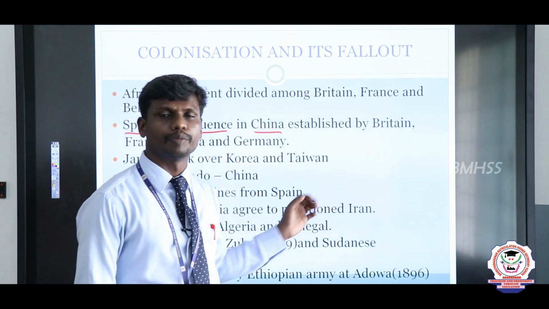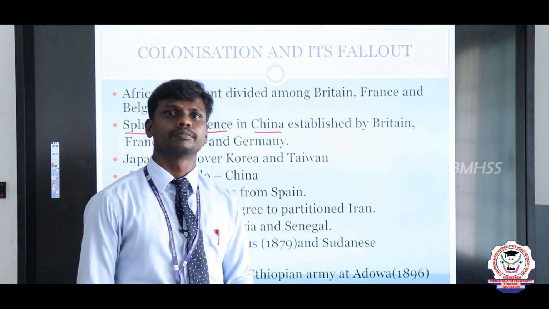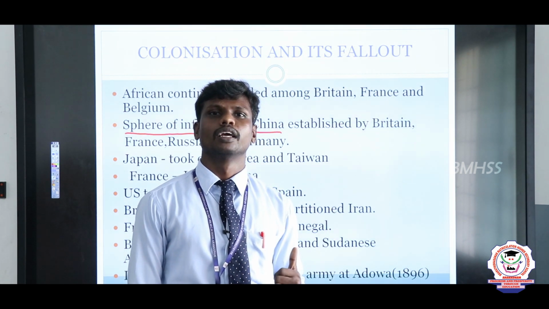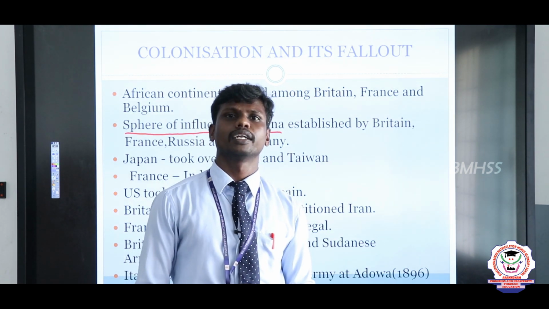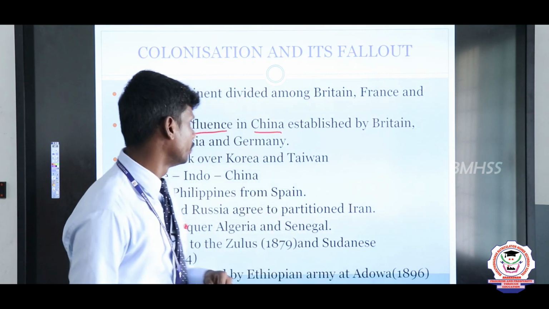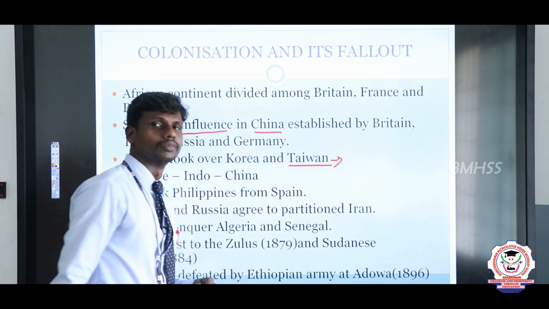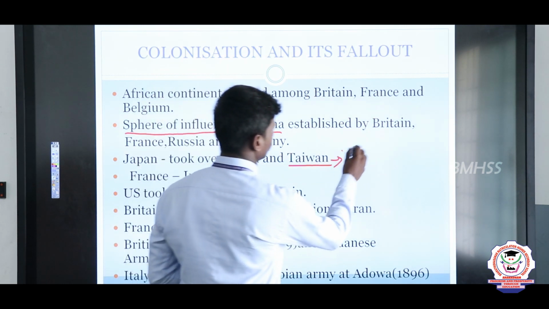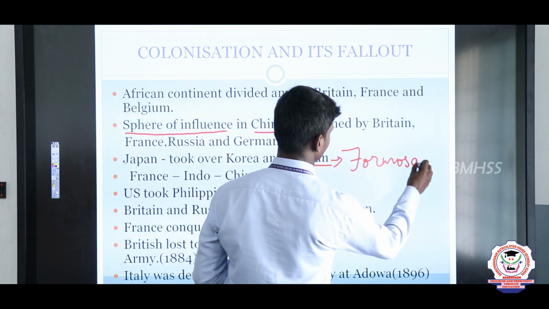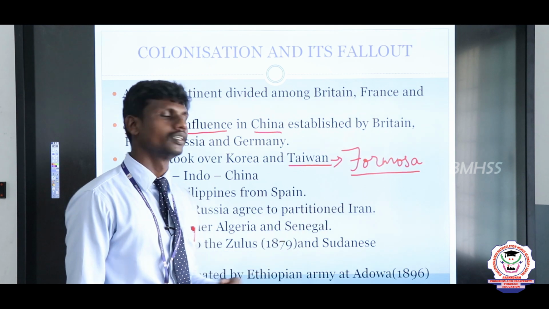And after that, Japan. We know that in the year of 1905, the diplomat of Japan was killed by the people of Koreans. So in the year of 1910, Japan captured the place of Korea. At the same time, they captured one more place. The place is nothing but Taiwan. Taiwan had another name, known as Formosa. So these are the two places that were under the control of Japan.